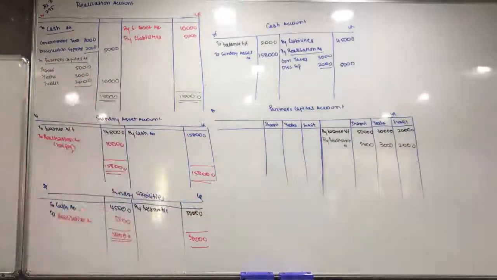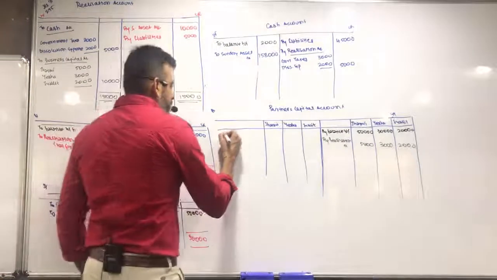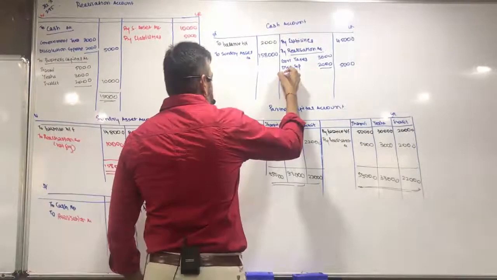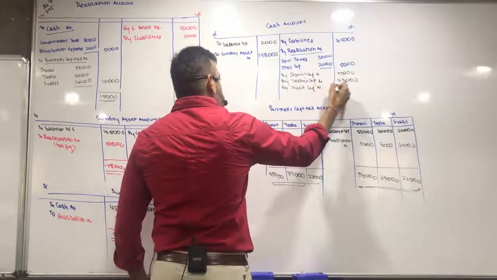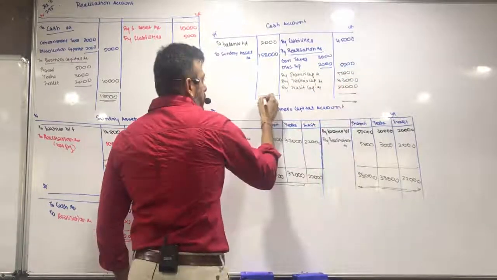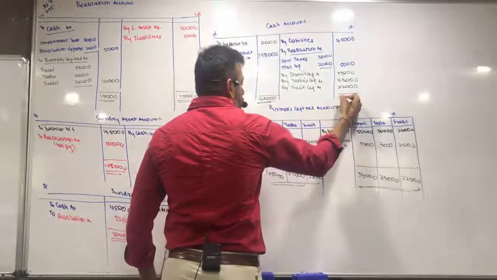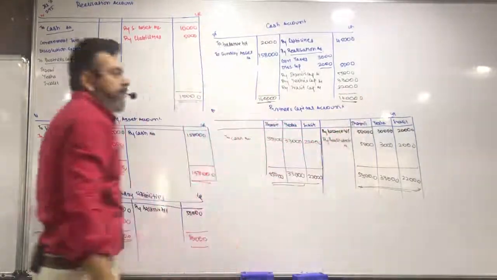All accounts are closed except for cash and partners' capital. Balance it to cash and by 55,000, 33,000, 22,000, 1,60,000. You understood the difference between both?